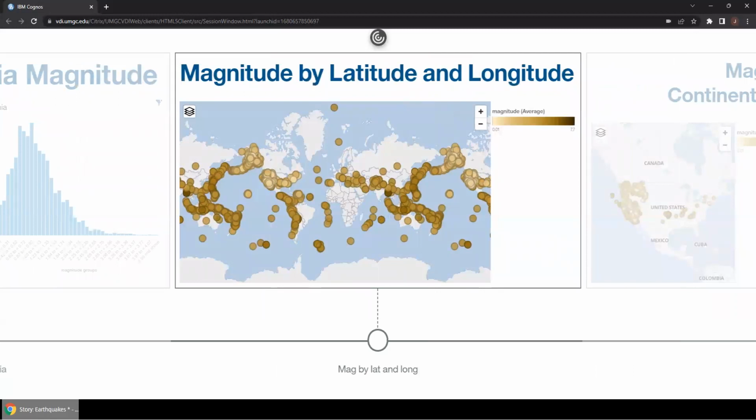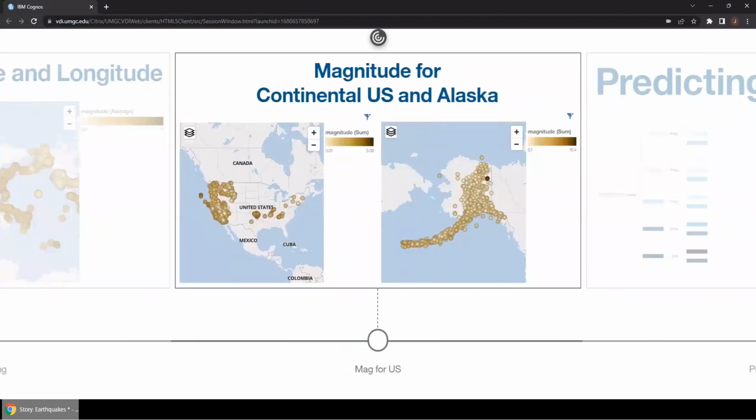Slide 7 shows individual earthquakes by magnitude and at their longitudinal and latitudinal points. When earthquakes occur in the same exact coordinates, an average of the magnitudes is presented. The magnitudes range from 0.01 to 7.7. Again, we hone in on the magnitude for Alaska as well as the continental US.